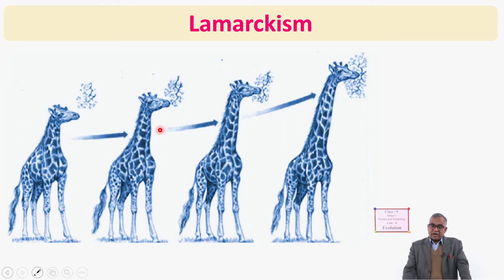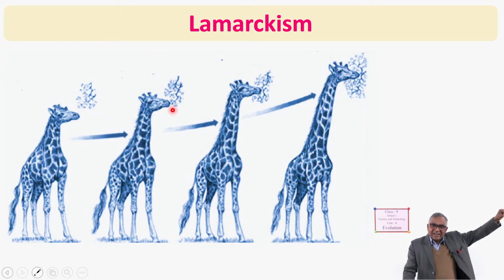Now Lamarckism can be understood by this example. He gave the example of the giraffe. As I told you, the inquiry question was also related to it. So how did Lamarck explain the elongation of the neck of giraffes? He said that firstly, all the giraffes were short-necked. When their number was small and grass was enough on the ground, their food was enough for them. But when their number increased and scarcity of grass was found on the ground, then they started to eat foliage.